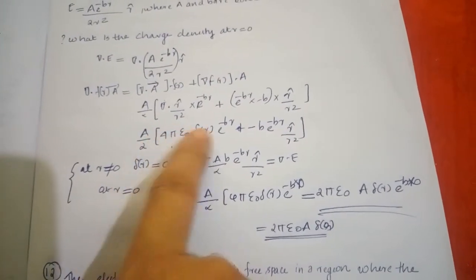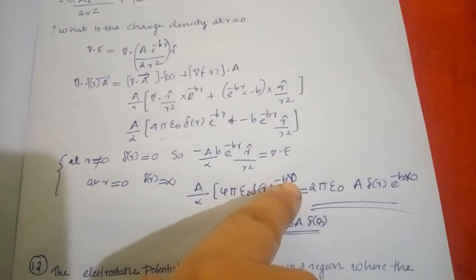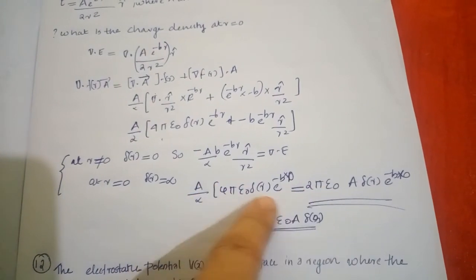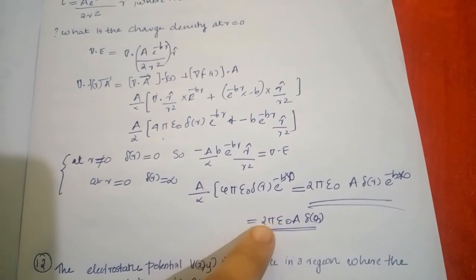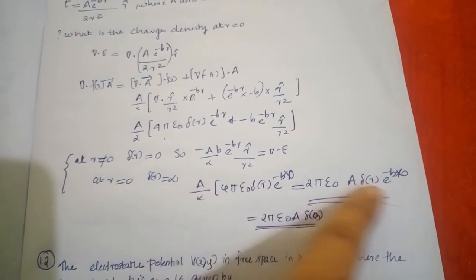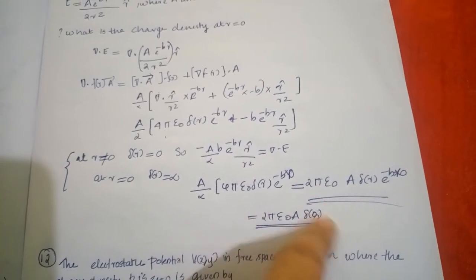So only the first term exists, that is a by 2 times 4 pi epsilon 0 delta of r e raised to minus br. We can simplify and we get 2 pi epsilon 0 a delta of r, and e raised to minus br at r is equal to 0 will be 1. So we get the answer like that.